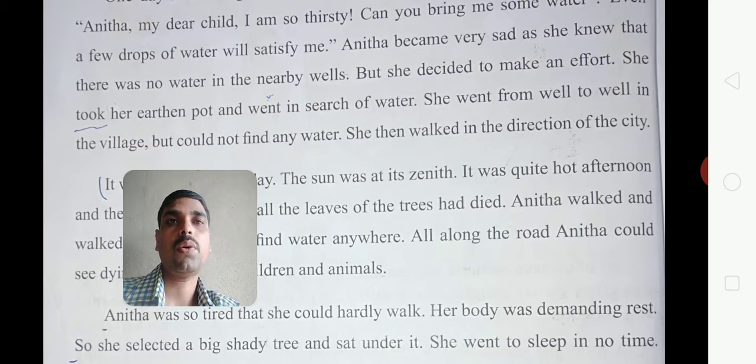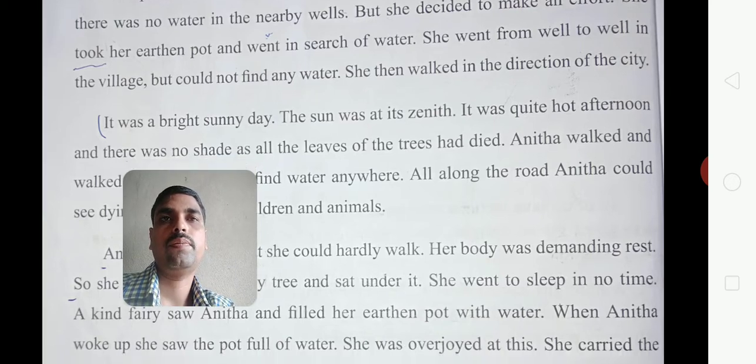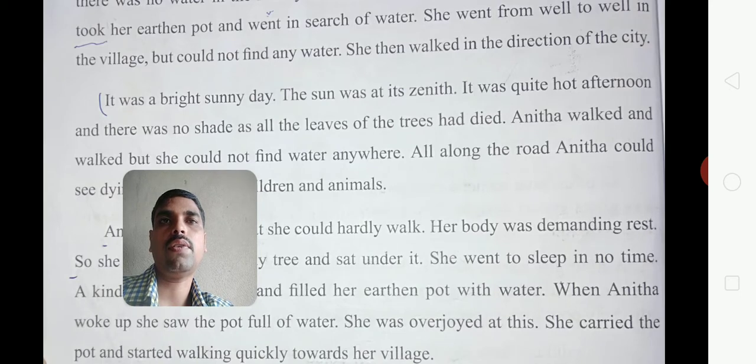She took her earthen pot and went out of the house in search of water, to bring water from a well, river, or lake. Then she went from well to well. She searched everywhere in the village, river to river, lake to lake, but could not find any water. She failed, and finally she walked towards the city.